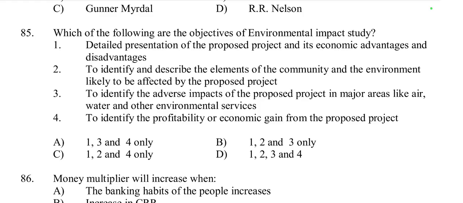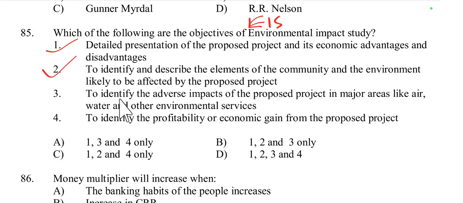Environmental impact study, or shortly EIS, because it helps assess the broader context in which environmental impact will be considered. So option 1 is correct. Then option 2, to identify and describe the elements of the community and the environment likely to be affected by the proposed project. It is a core objective of environmental impact study, as it helps understand who and what will be impacted. So option 2 is correct.